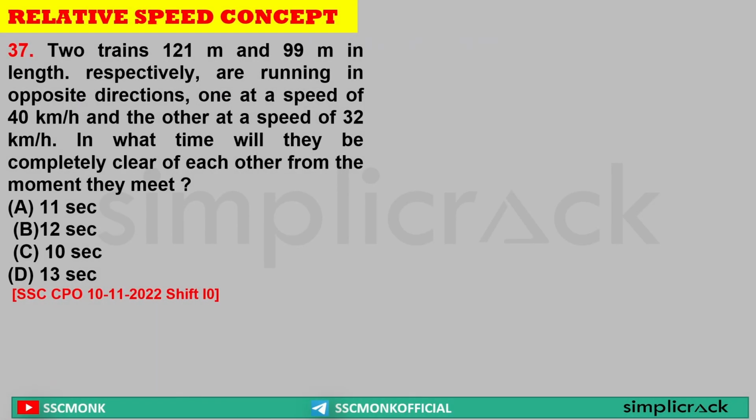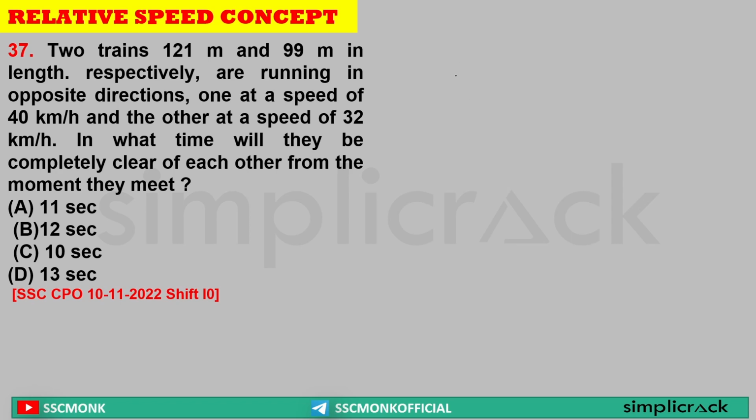Two trains, now a relative speed based concept. Two trains 121 meters and 99 meters in length respectively are running in opposite directions. That means they're coming towards each other. One at a speed of 40 km per hour, the other at the speed of 32 km per hour. In what time will they completely clear each other?